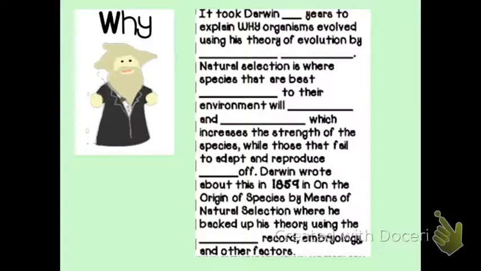it took Darwin about 20 years to fully develop his theory and share his findings in his book. Right, so his theory is called natural selection. So he talks about the theory of evolution through natural selection, which we're going to talk about next.